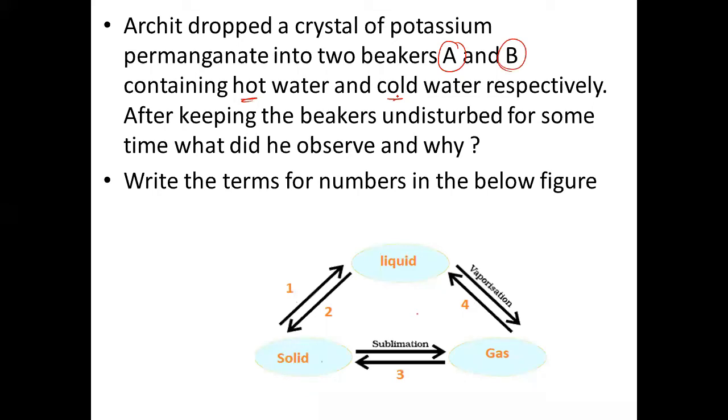Archit dropped a crystal of potassium permanganate into 2 beakers, A and B. In A, what is there? Hot water. In B, cold water. After keeping the beaker undisturbed for some time, what did he observe and why? Yes, Sahib, give the answer. Ma'am, in the beaker A, potassium permanganate will be mixed instantly.